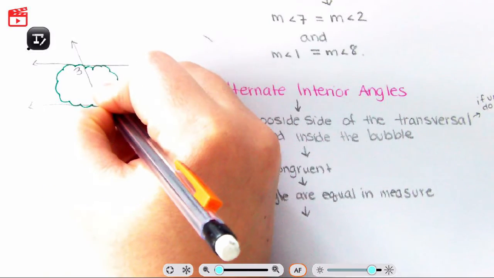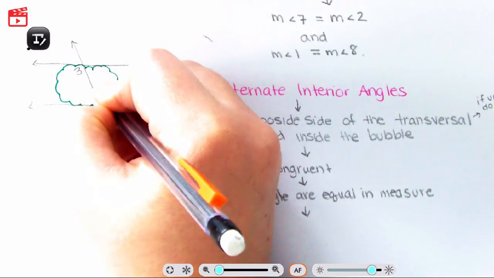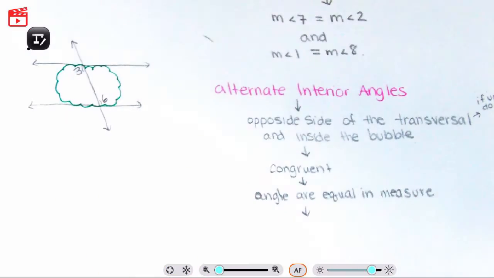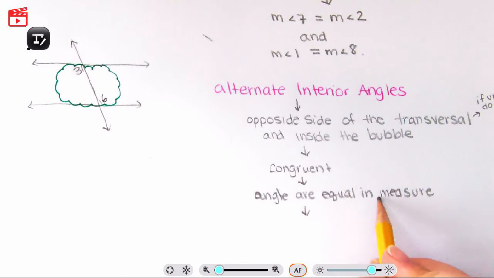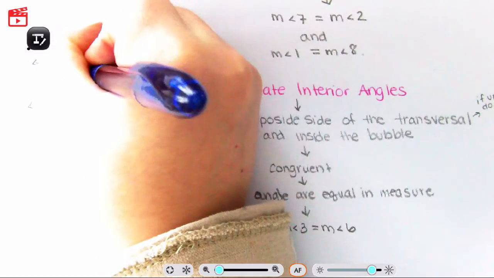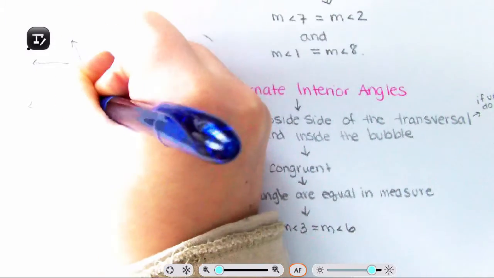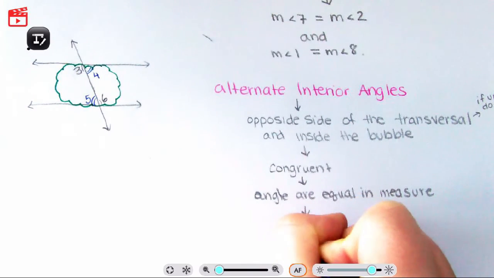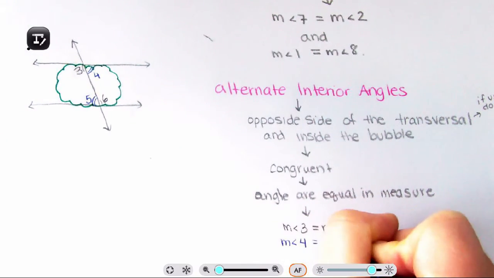So this angle is, what angle is this? This is angle 6. So 3 and 6 are alternate interior angles. So again, angles are equal in measure. So what does that mean? Measure of angle 3 is equal to the measure of angle 6. And another one we can do is angle 4 and angle 5. So the measure of angle 4 is equal to the measure of angle 5.